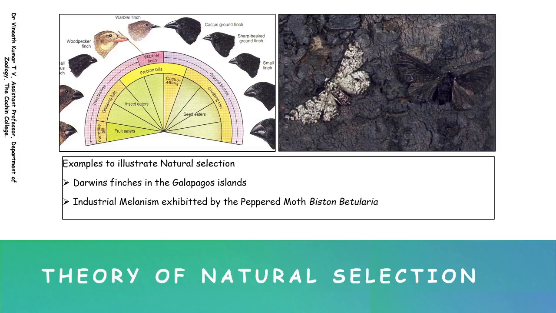Now, these are examples to illustrate natural selection. We will consider two examples here. One is Darwin's finches in the Galapagos Islands. In the case of Galapagos finches, finches from the mainland migrated and reached the different islands of the Galapagos. Each island in the Galapagos was very different in its vegetation and geography, because all of them were volcanic in origin, so they had entirely different geography and entirely different vegetation.